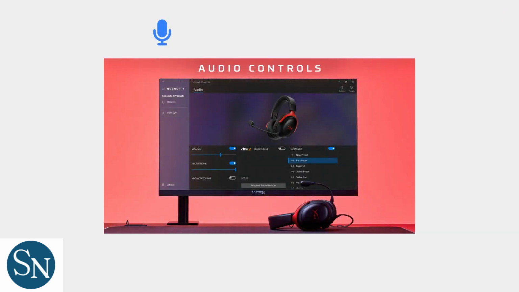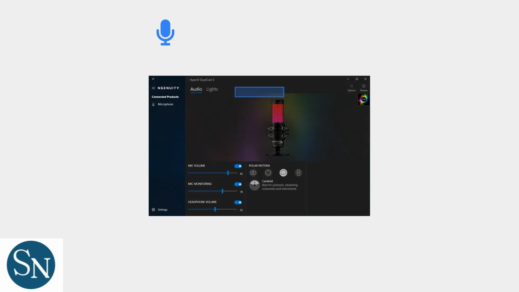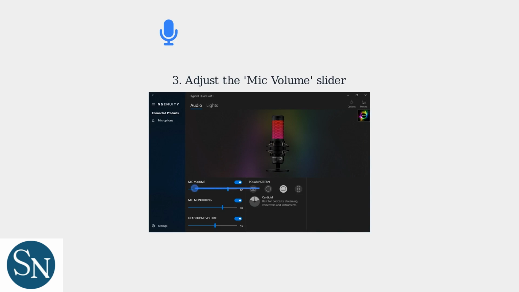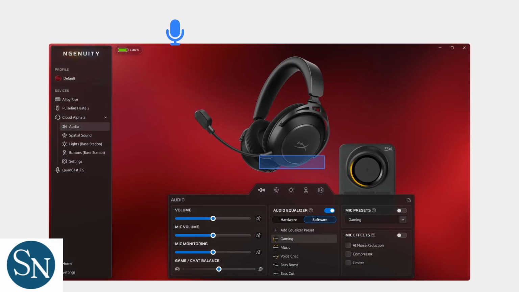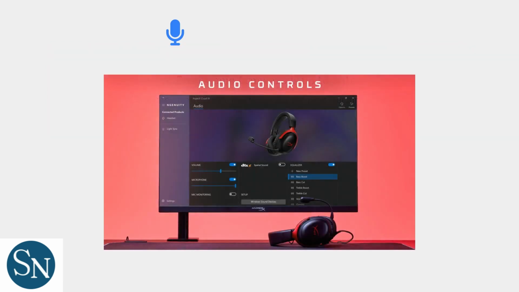First, open the HyperX Ingenuity software on your computer. Navigate to the Microphone tab in the software interface. Here, you'll find a mic volume slider. Adjust this slider to increase or decrease your microphone volume. For additional boost, enable the Voice Boost mode, which amplifies your input by up to 20 dB without distortion. Finally, ensure your microphone firmware is up to date for the best performance.